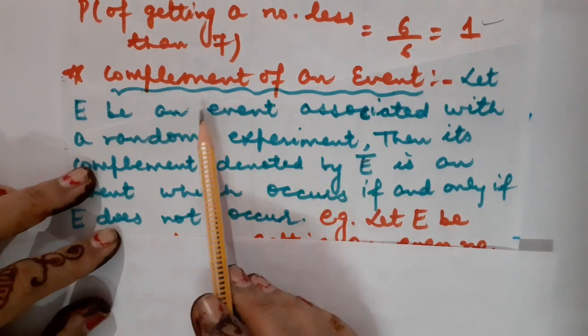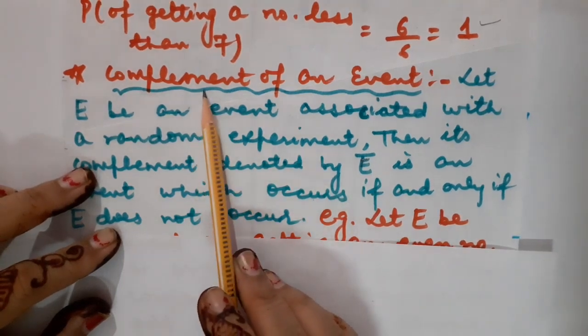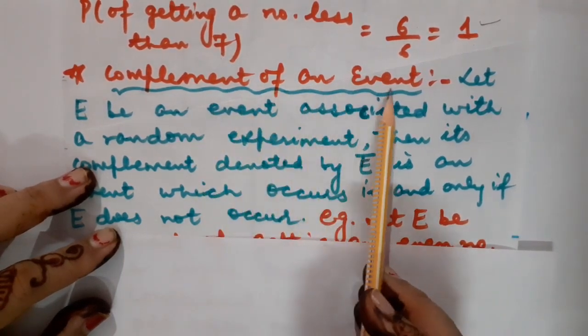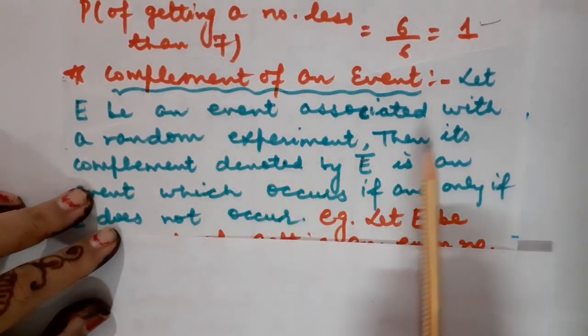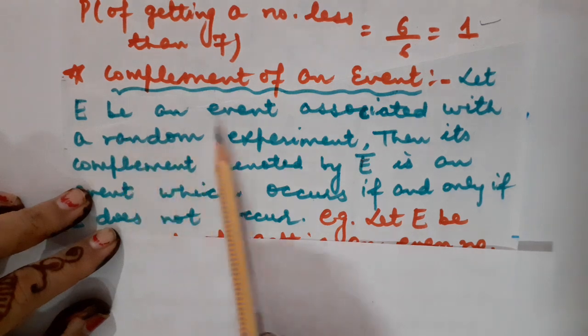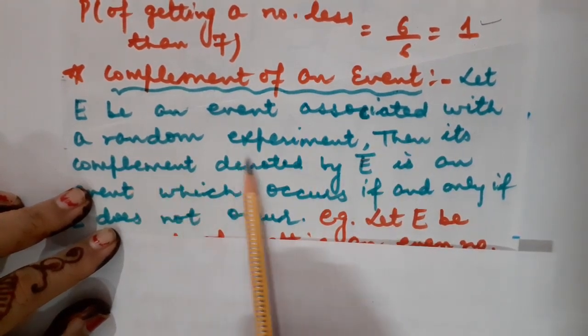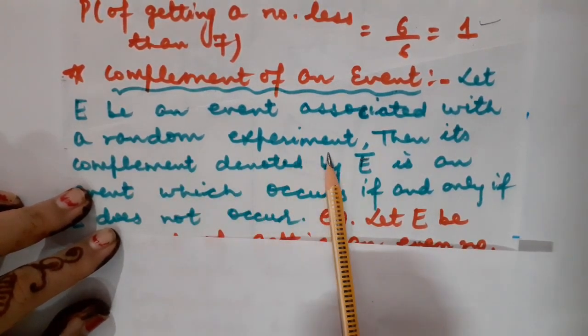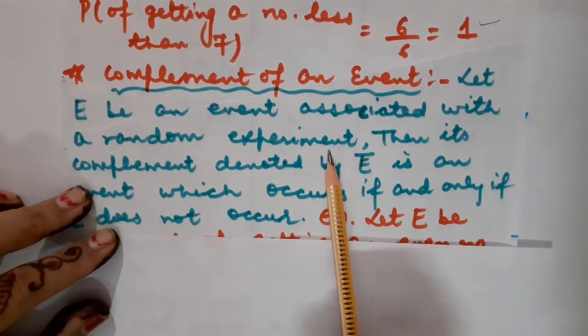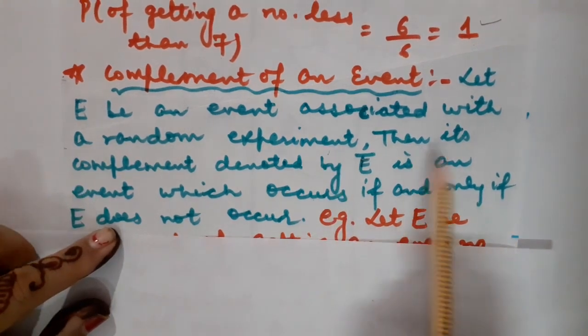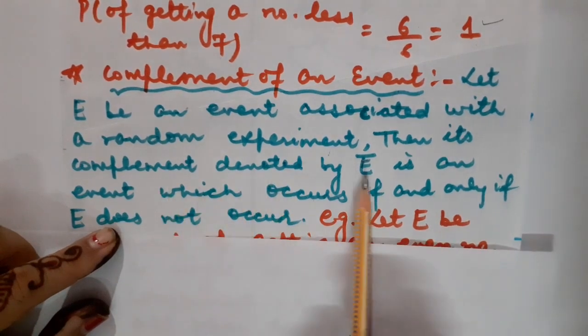Okay children, our next point is how to calculate the complement of an event. What do we mean by complement? Let us understand it. Let E be an event associated with a random experiment. A random experiment is one in which the outcomes are unpredictable. Then its complement is denoted by E bar.